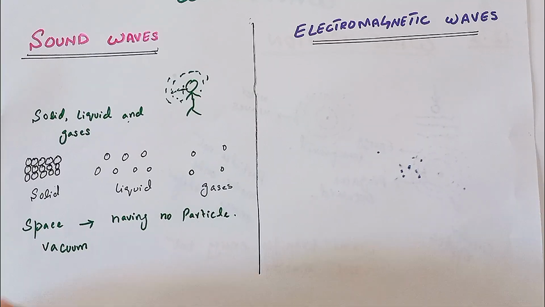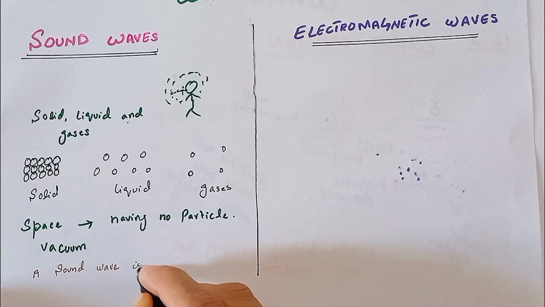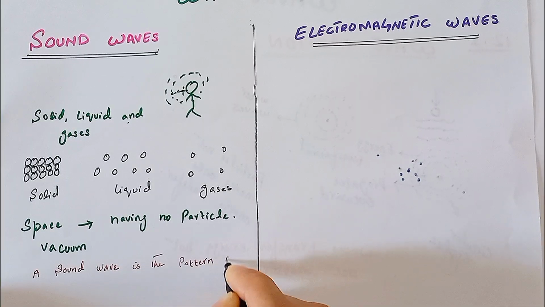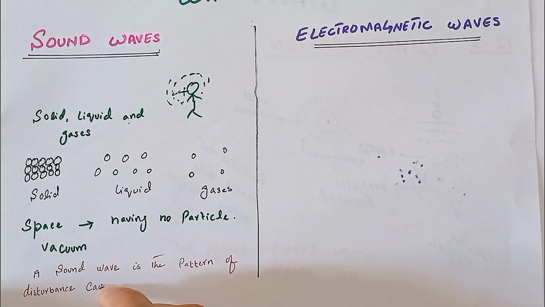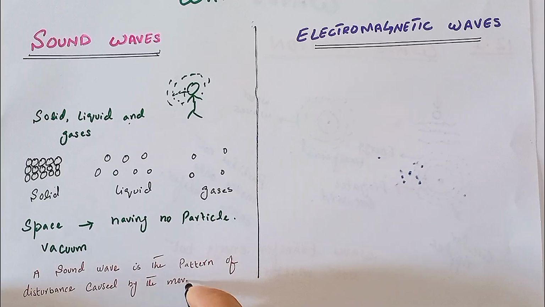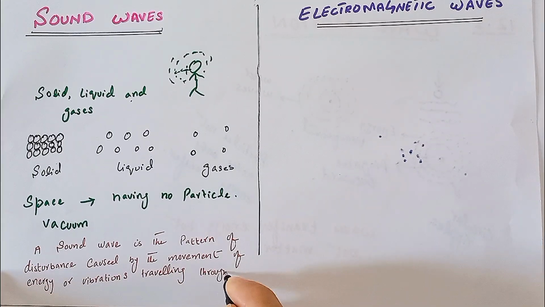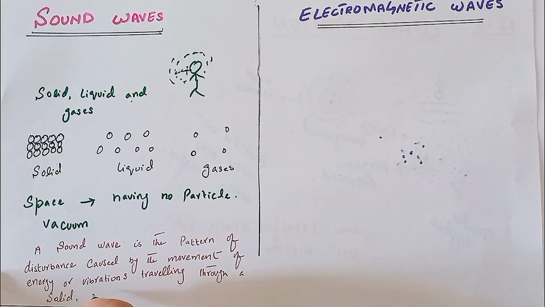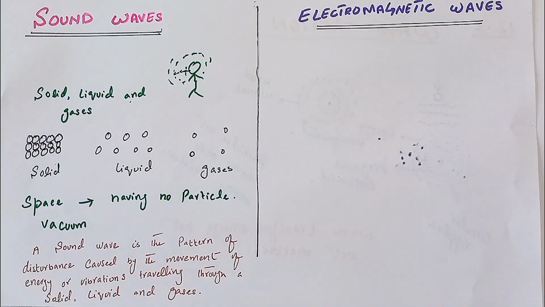We understand here what a sound wave is. A sound wave is the pattern of disturbance caused by the movement of energy or vibration traveling through a solid, liquid, and gases. So these are about the sound wave.